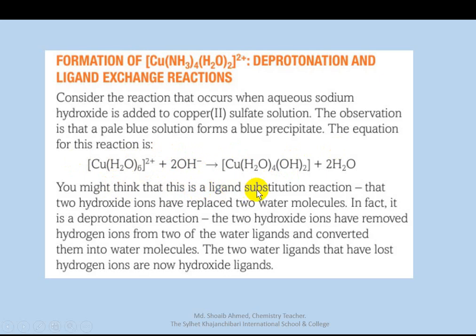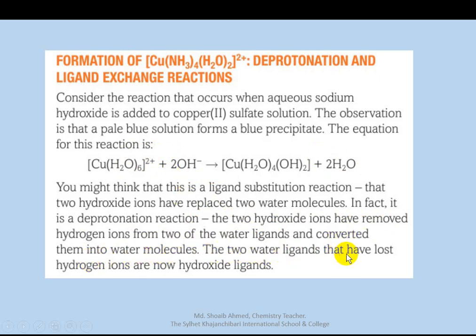You might think this is a ligand substitution reaction, that 2 hydroxide ions have replaced 2 water molecules. In fact, it is a deprotonation reaction, because the 2 hydroxide ions removed 2 hydrogen ions from 2 water ligands and converted them into water molecules.